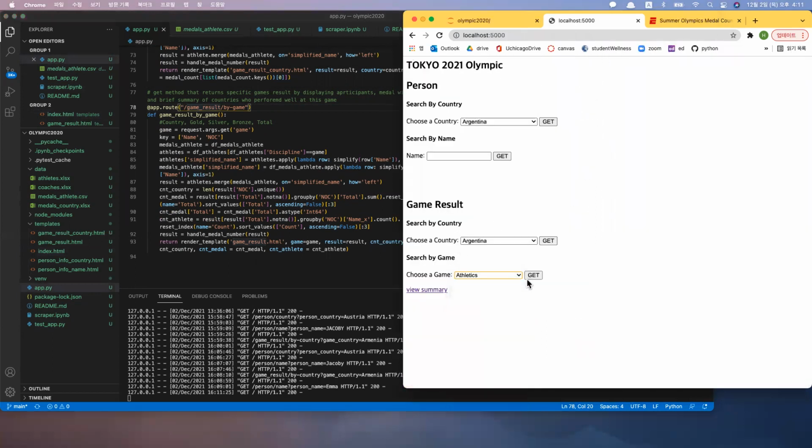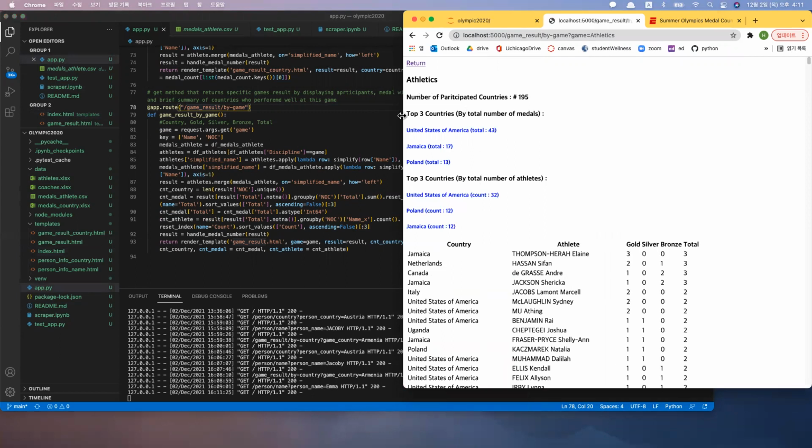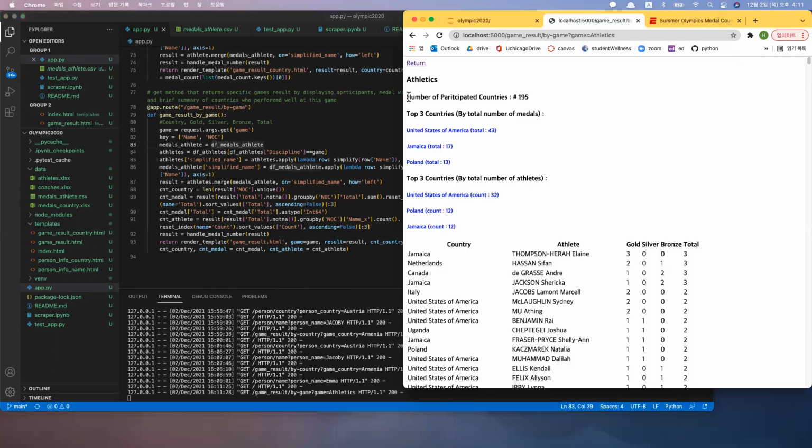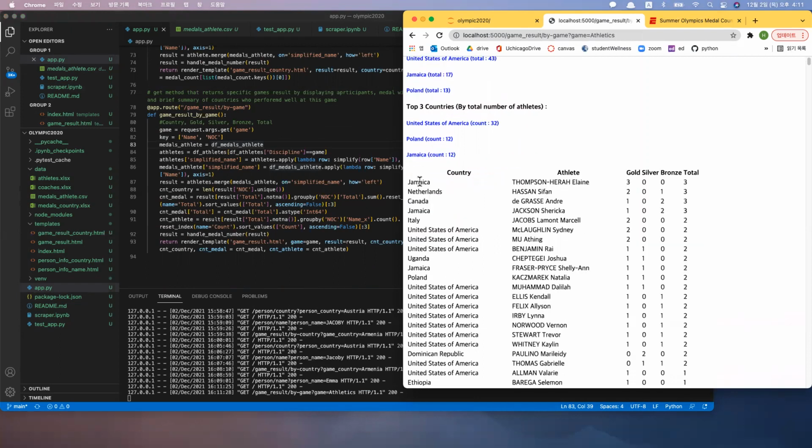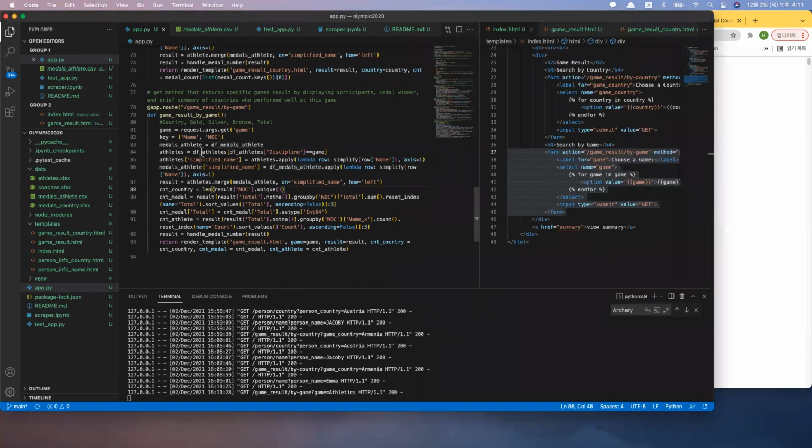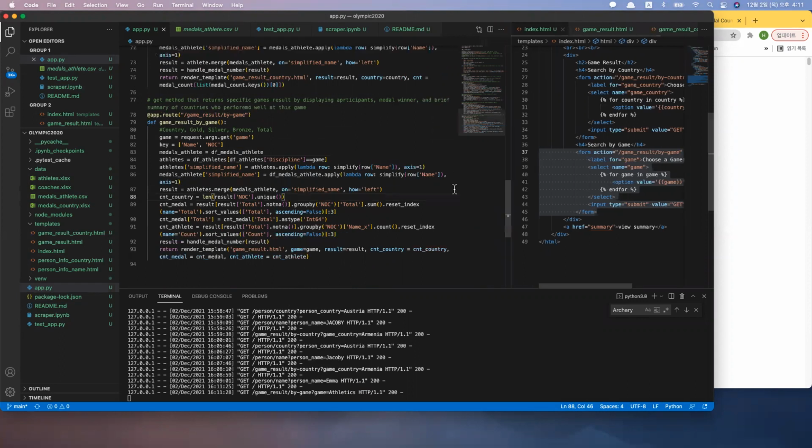Here, if I get athletics, it shows the number of participating countries and the top countries by total number of medals and by total number of athletes, and each country with its athletes and game medals. So it's basically using a data frame to get all the necessary data as above, even though simple details might change.